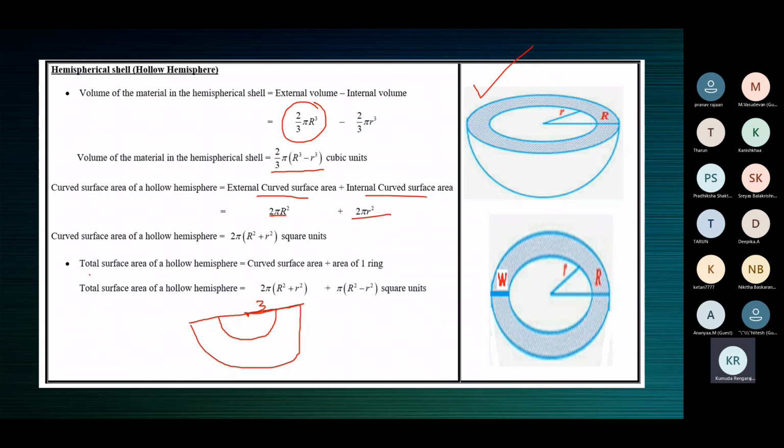And the total surface area is the CSA plus the area of one ring. So CSA is this one, 2 pi times R square plus r square. This is the CSA plus the area of one ring, pi times R square minus r square. I've not taken anything common here, pi or anything. You can find this answer, and add the 2.